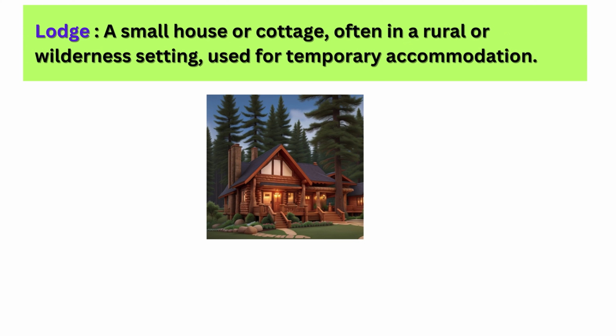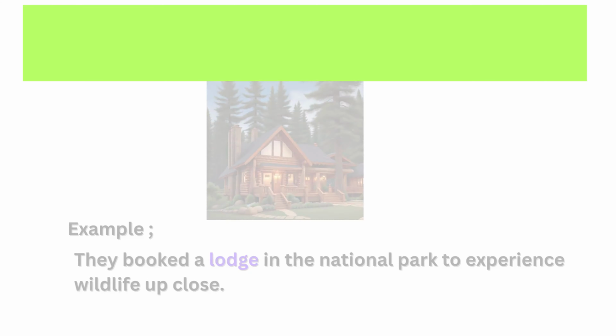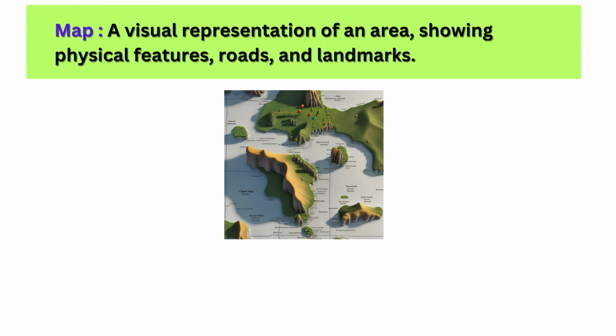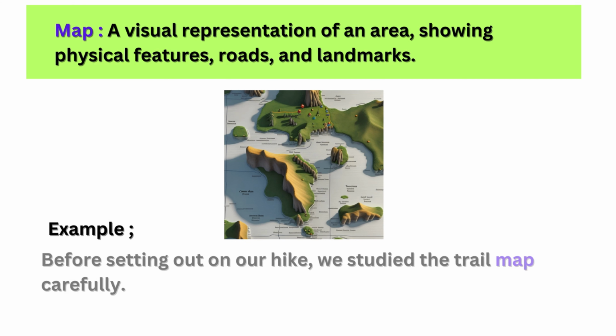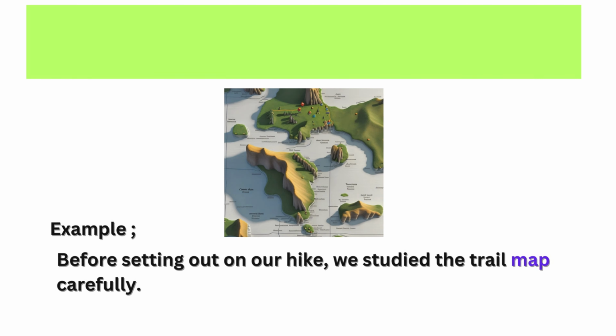Lodge: a small house or cottage, often in a rural or wilderness setting, used for temporary accommodation. Example: they booked a lodge in the national park to experience wildlife up close. Map: a visual representation of an area, showing physical features, roads and landmarks. Example: before setting out on our hike, we studied the trail map carefully.